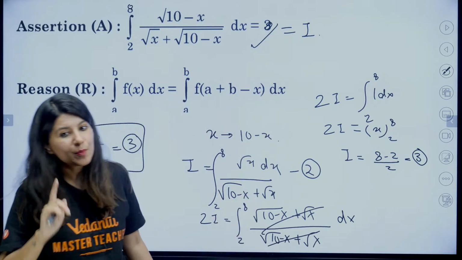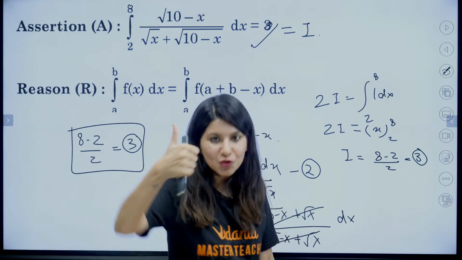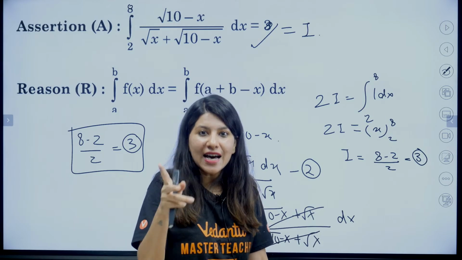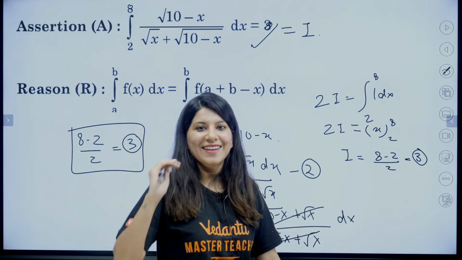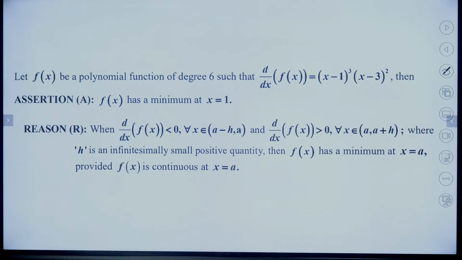And assertion, option A, yes, option A says assertion is true, reason is also true, and assertion and reason are sorted. Reason is the correct explanation of assertion. Okay. Alright.